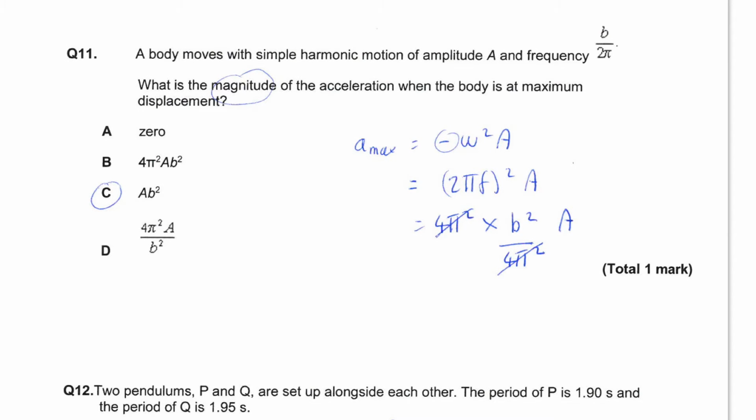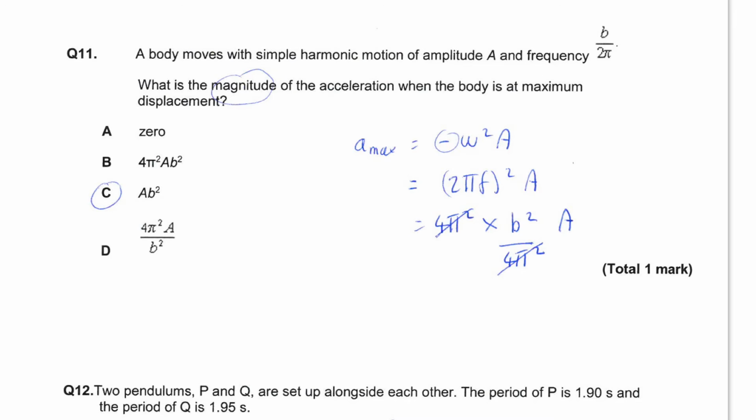Next, we have a body moving with simple harmonic motion. We are told the amplitude is a and the frequency is b divided by 2 pi. What is the magnitude of the acceleration when the body is at maximum displacement? The general equation for acceleration is minus omega squared x. Maximum acceleration will occur when the displacement x is its maximum value, in other words, the amplitude. And since we only want magnitude, we can ignore the negative sign.